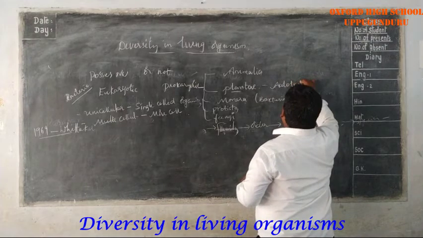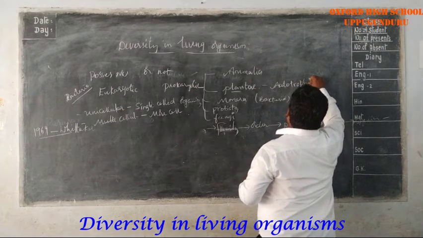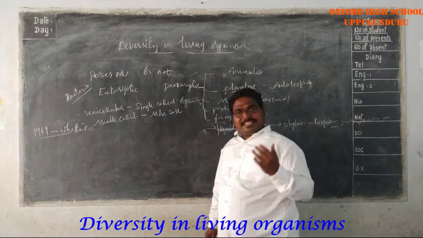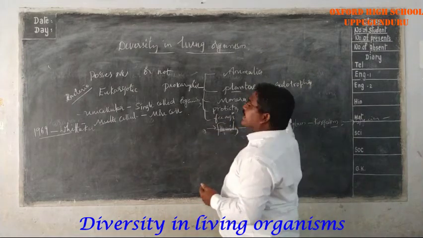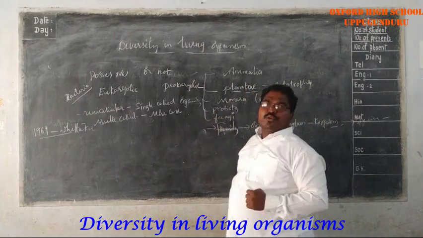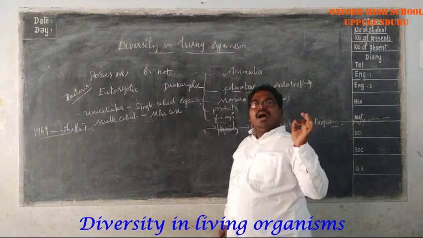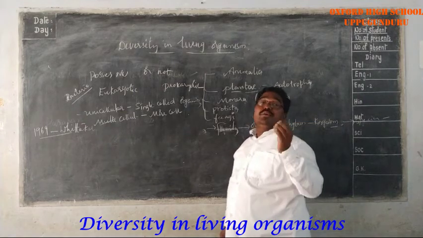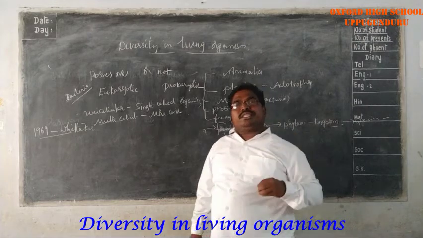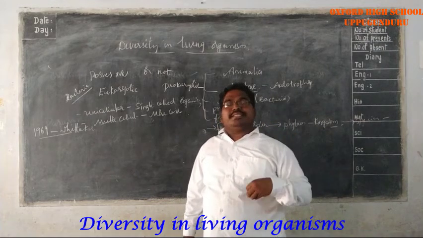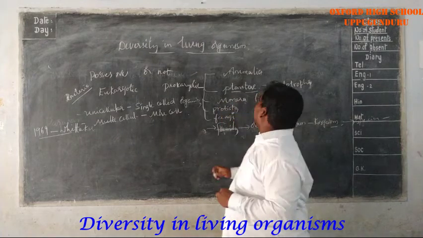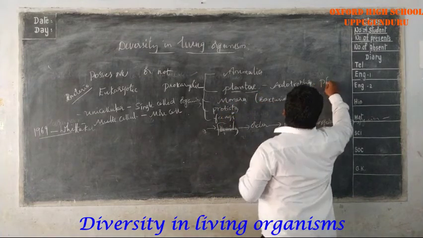How do they acquire nutrients? Plants perform the process of photosynthesis, and through it they acquire nutrients. So they have a separate group. Autotrophs are those which can prepare their own food by the process of photosynthesis.